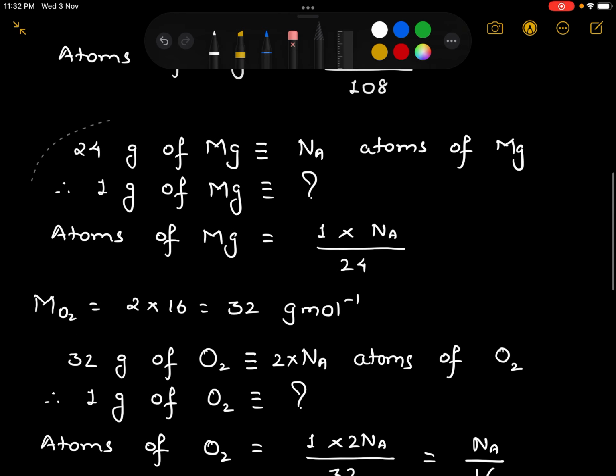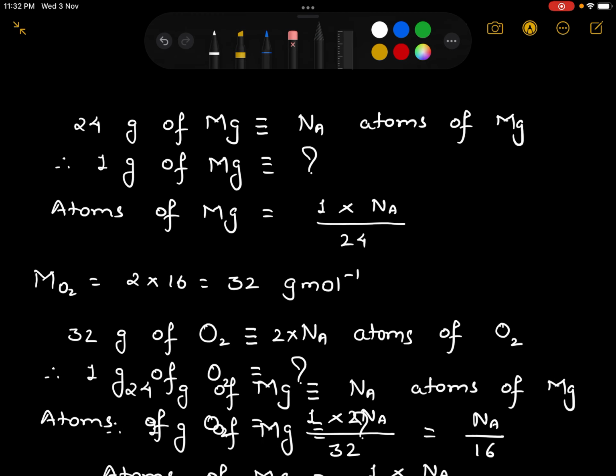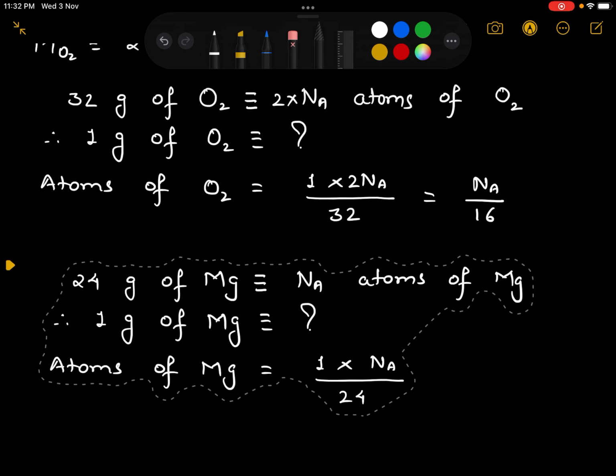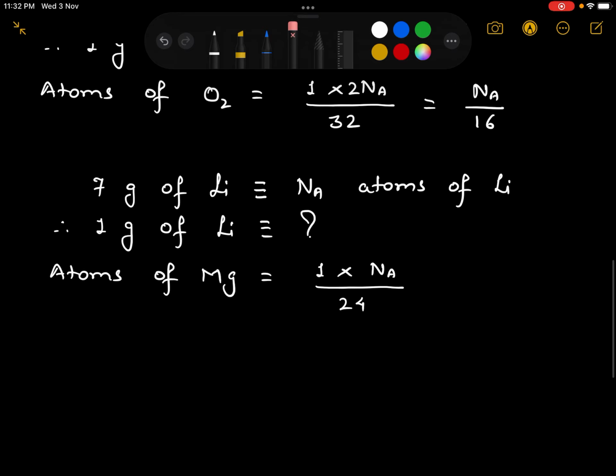Now let's go for the last option, that is lithium. Lithium, the atomic mass, or we can say the molar mass, is 7. So 7 grams of lithium corresponds to Na atoms of lithium. Lithium being a metal, it is also in monoatomic state. Therefore, 1 gram of lithium corresponds to question mark. So atoms of lithium would be 1 into Na divided by 7.